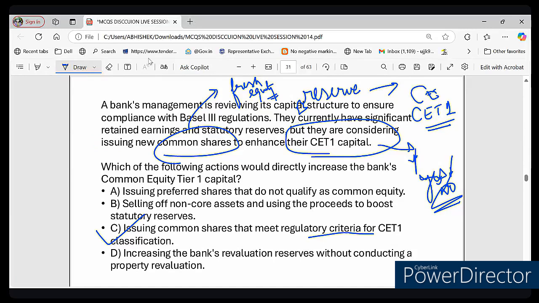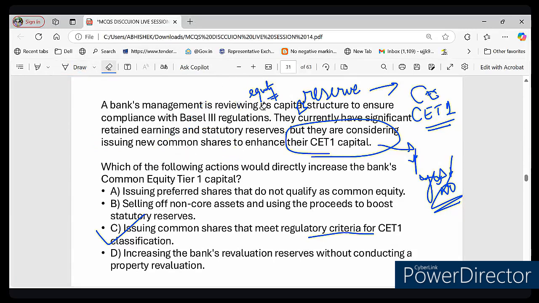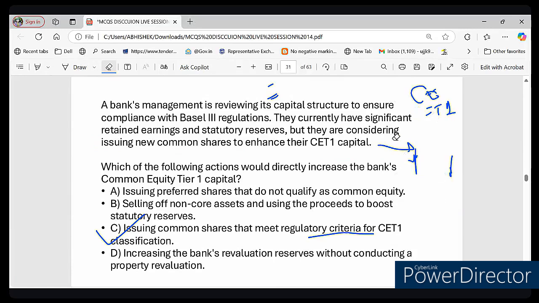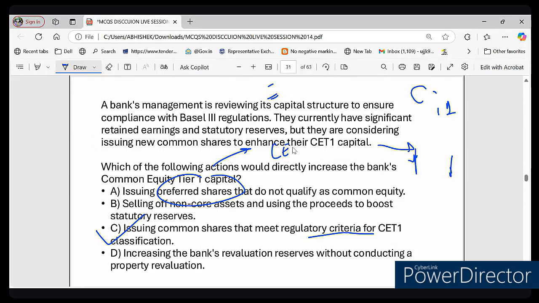So let's see the other options also. Option number A says issuing preferred share. This preferred share is not CET1 capital. They usually count as AT1 capital.